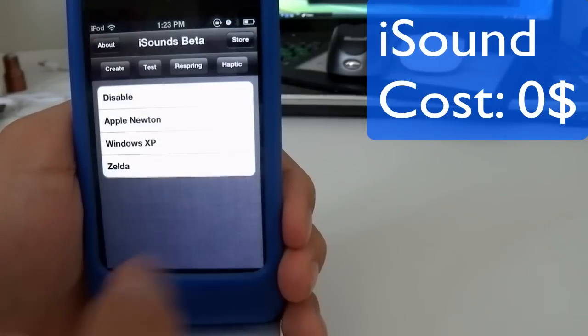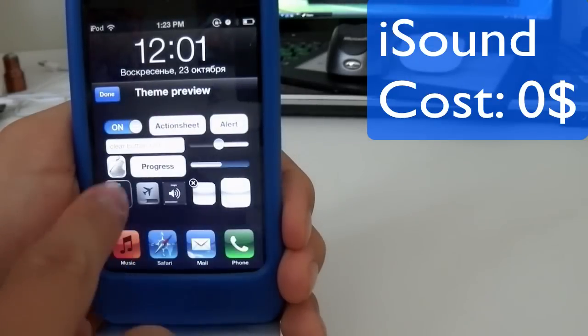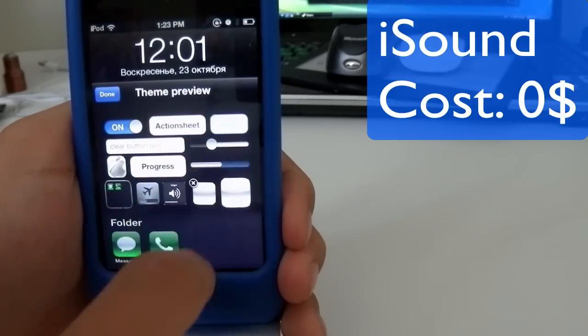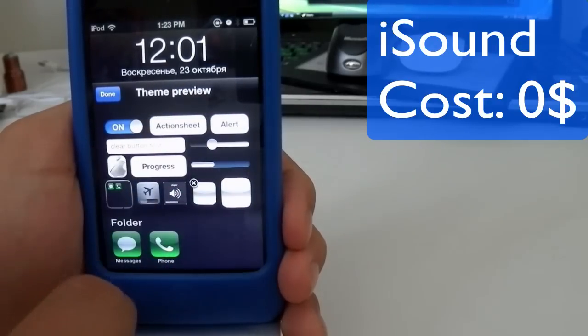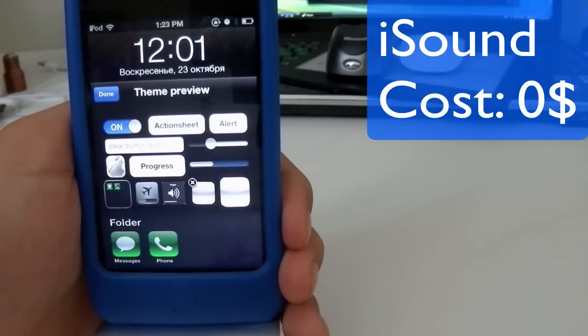It is called iSound and it costs $0 on Cydia. Now I just hope you enjoyed this sound test. Very nice. So again, go check it out and I'll see you soon.